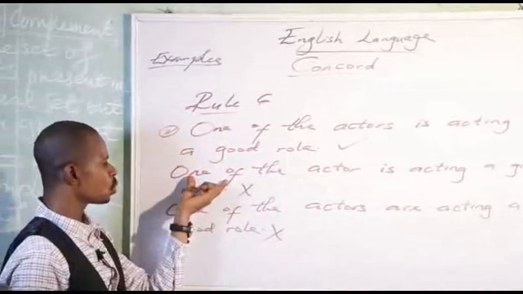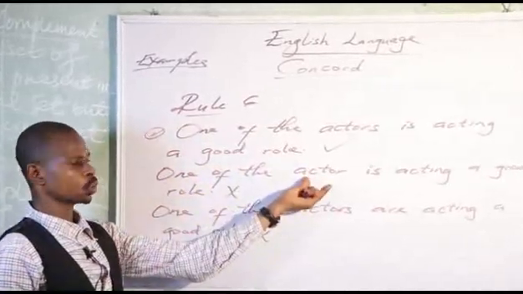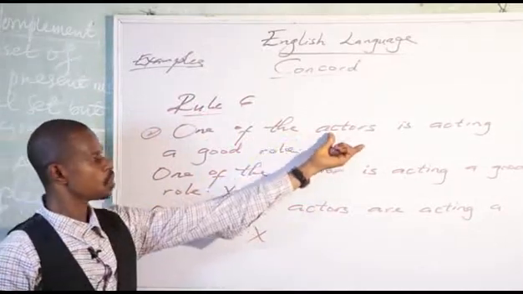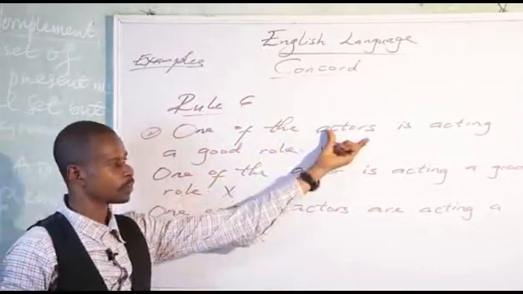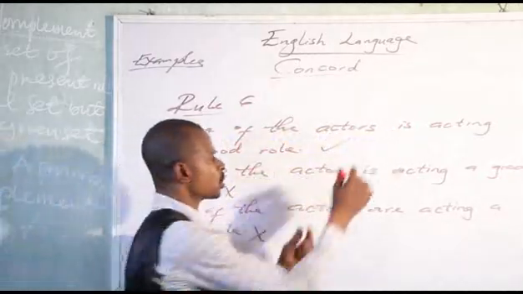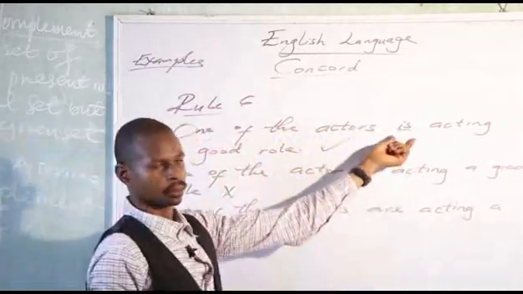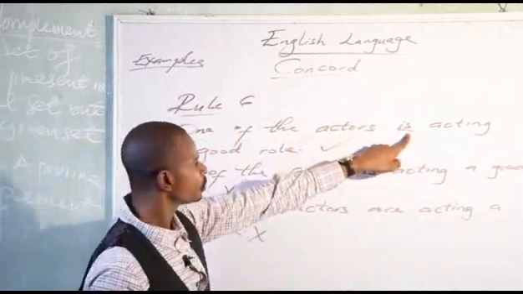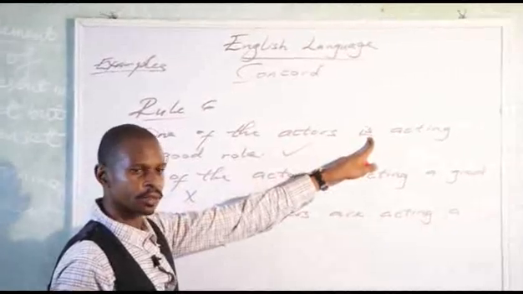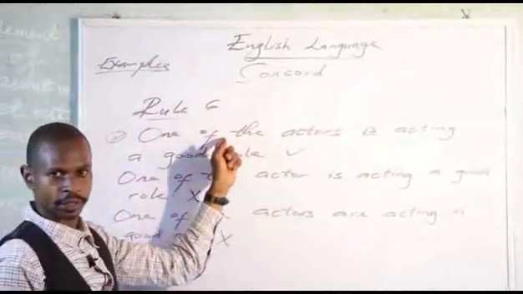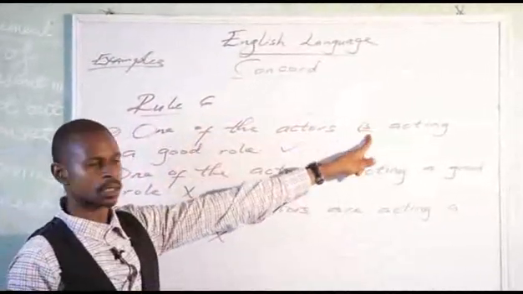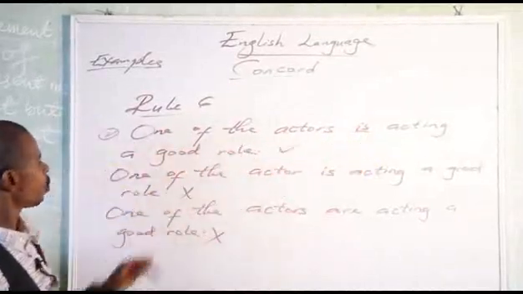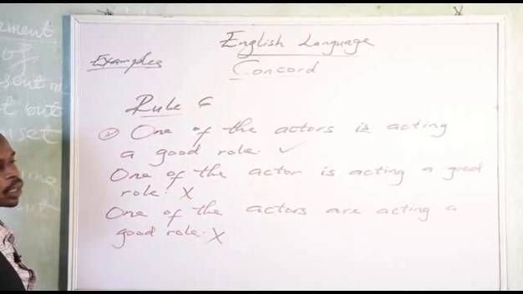Look at this. This number 2. One of the actor. You can say actor. Actors. Okay? You can see this number 1. One of the actors. Then the verb used is what? Is singular. Okay? This is. Now, why do we use this is? The reason is because we use one of as a subject. So the verb that must be used should be singular what? Singular verb. One of the actors is acting a good role.